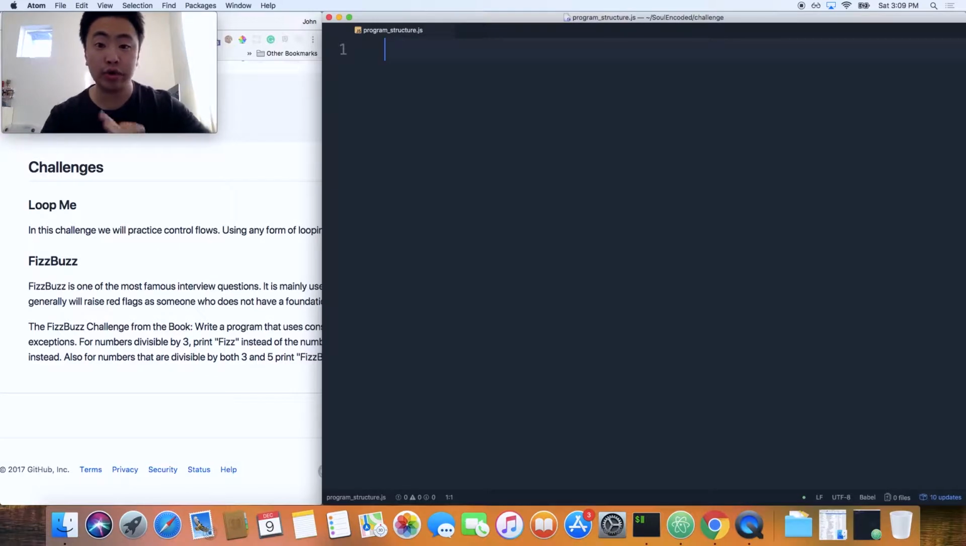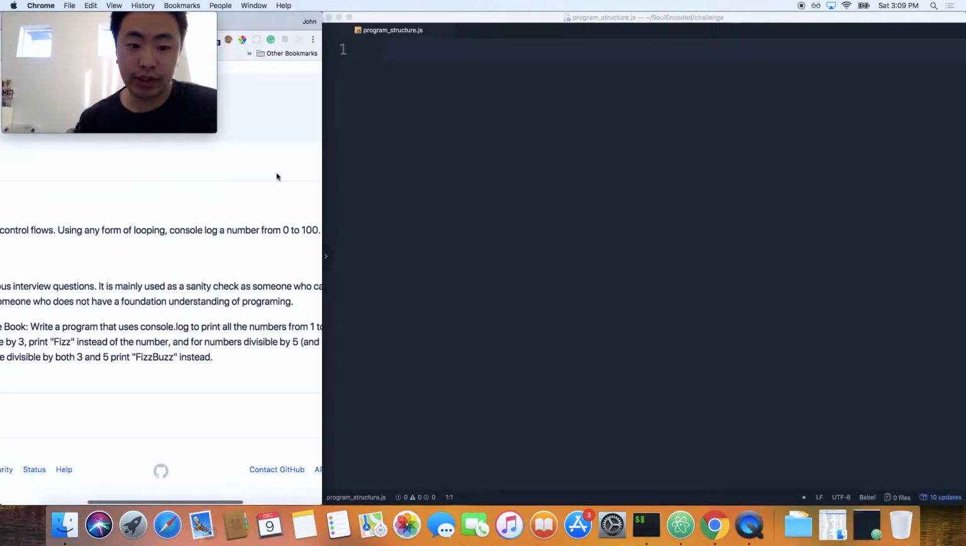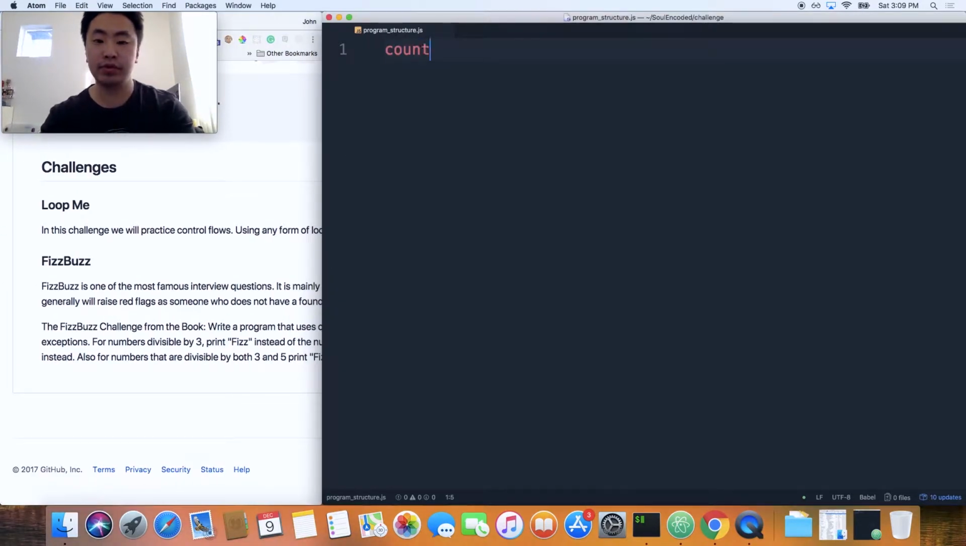Very straightforward tutorials. Now I'm gonna use a while loop for the first exercise, the loop me challenge, and then for the Fizz Buzz I will be using a for loop. In this challenge we will practice control flow using any form of loop, console logging 0 to 100. So let's do var count equals 0. I'm essentially creating a variable called count and setting it to 0. That will be your starting point.